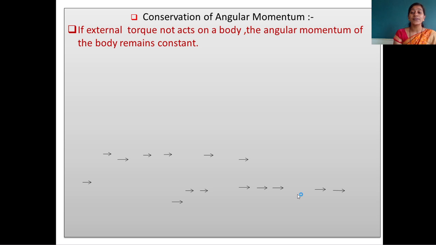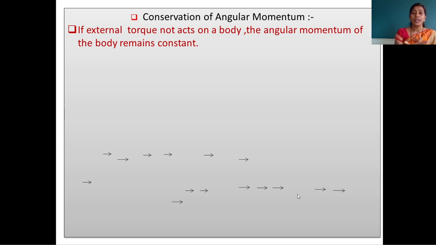See, any body or any system is present there. For the rotation of that system, torque is very important. If we are not applying torque on that body, the angular momentum of the body remains constant. When we want to rotate any body, we have to apply the torque.